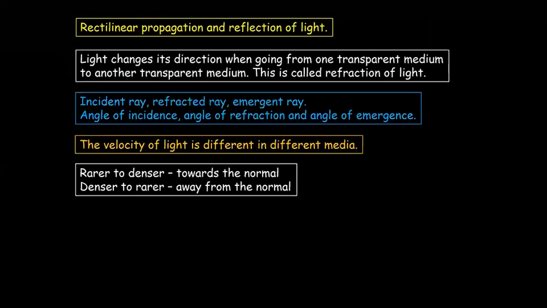Fine. Light travels from a rarer medium to a denser medium, bends towards the normal. And when light travels from a denser medium to a rarer medium, it bends away from the normal. And then finally, we understood two simple laws of refraction, out of which the second law, if you can recall, sine i upon sine r is a constant. This constant is called refractive index. This second law is called Snell's law.